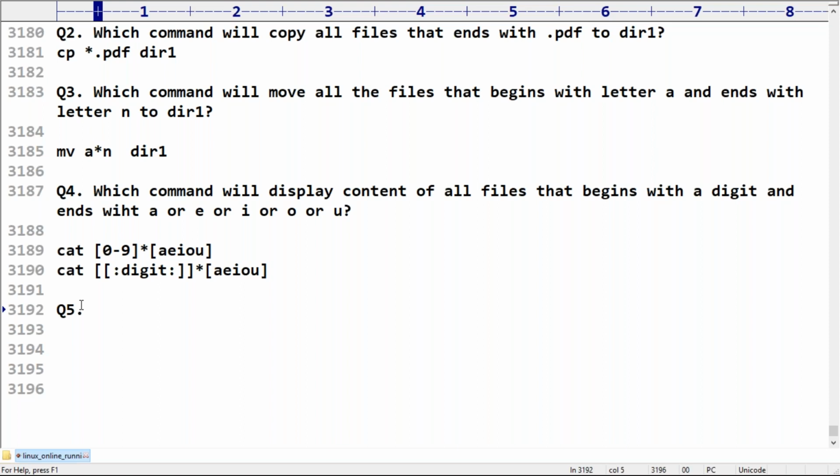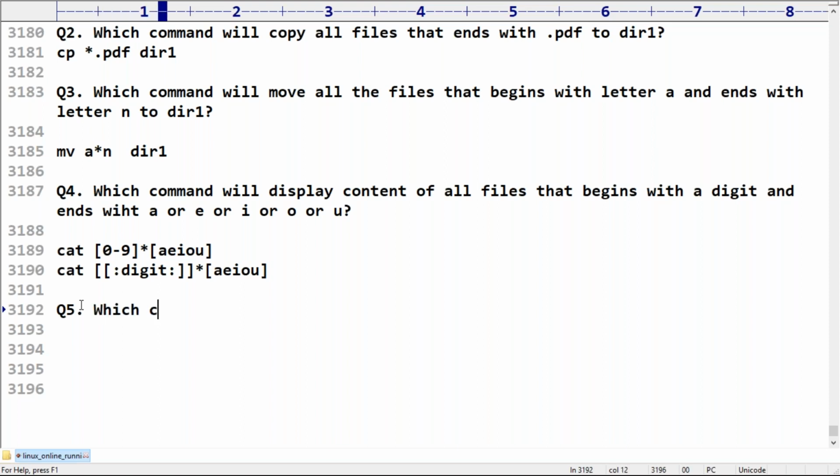Curly braces you require whenever you are listing a, comma, e, comma, i, comma, o, comma, u. But whenever a range is there, it is better to use square brackets only. Good programming practice.